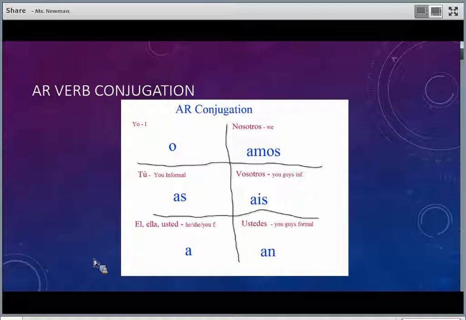Okay, talking about AR verb conjugation. So any verb ending in AR, if it's a regular verb, which most of them are, you're going to use these endings. You take off the AR at the end of the verb and replace it with these endings. O, as, a, amos, áis, an.